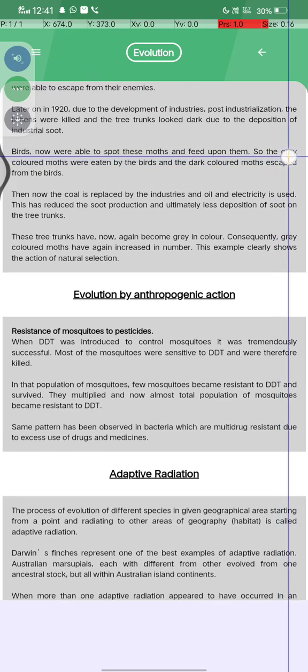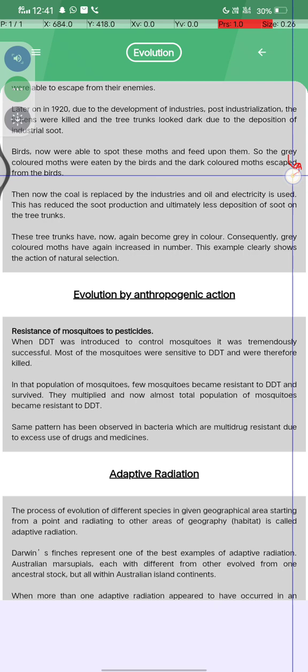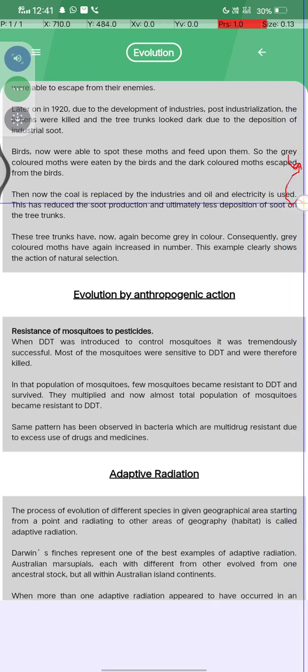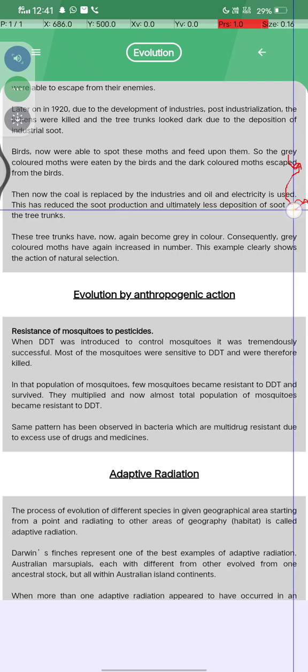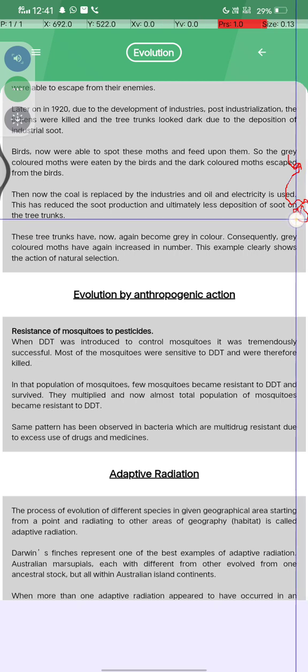Birds were now able to spot these moths and feed upon them, so grey colored moths were eaten by the birds and dark colored moths escaped from the birds. Then the coal was replaced by oil and electricity in industry. This reduced soot production and ultimately less soot was deposited on tree trunks.